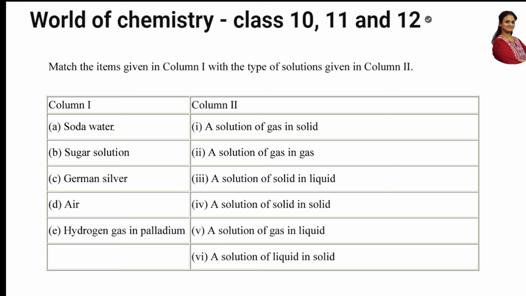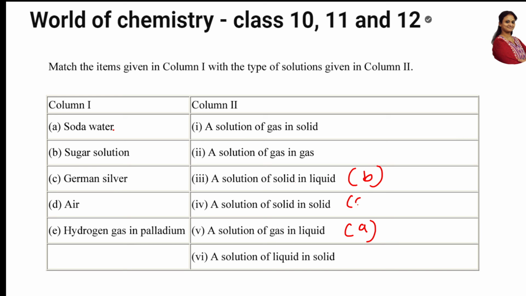Okay, soda water is a solution of gas in liquid, correct? Carbon dioxide. So this is A. Okay, what is a sugar solution? Sugar solution is solid in liquid. Okay, this is B. What is German silver? German silver is solid in solid.